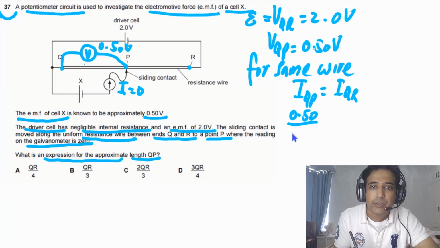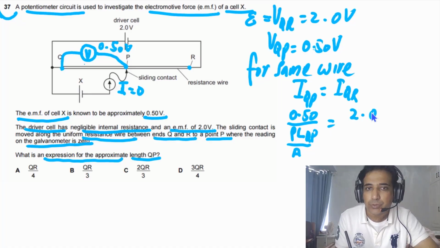The resistance will be equal to rho L, where this L will be LQP, divided by A. Here we will have 2.0 divided by the resistance, which is the resistivity times length LQR divided by A.